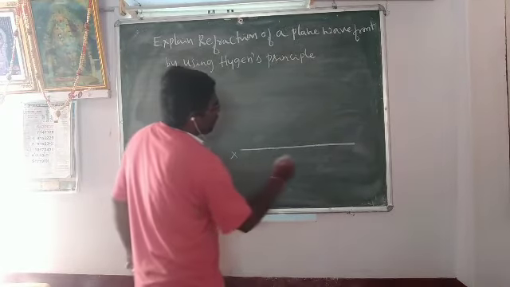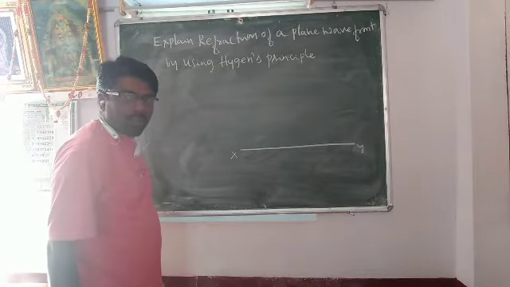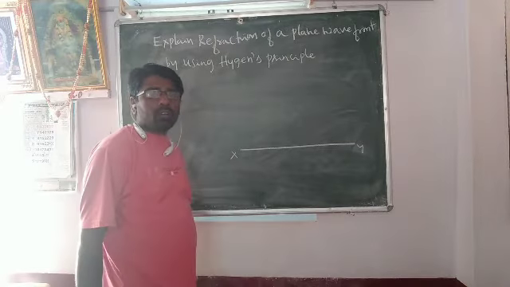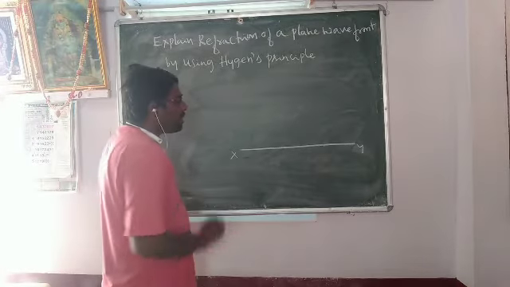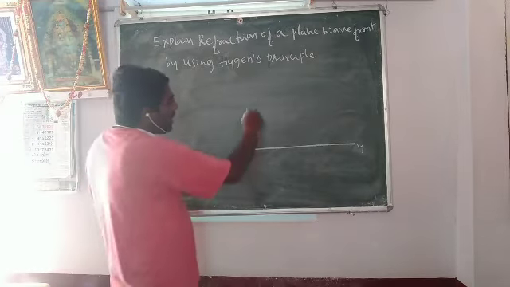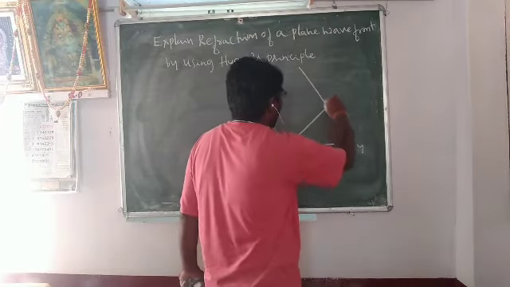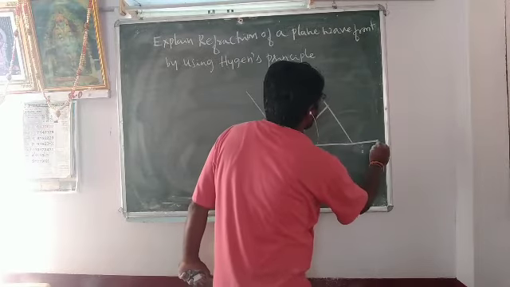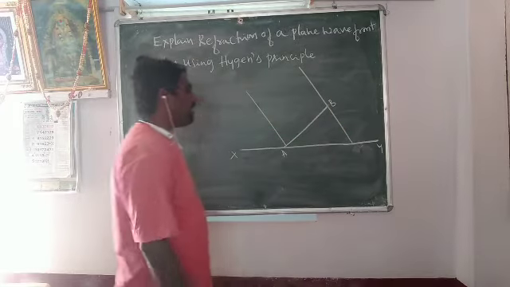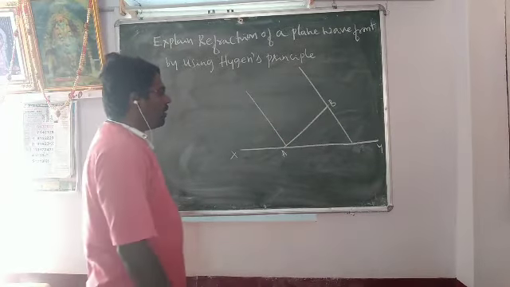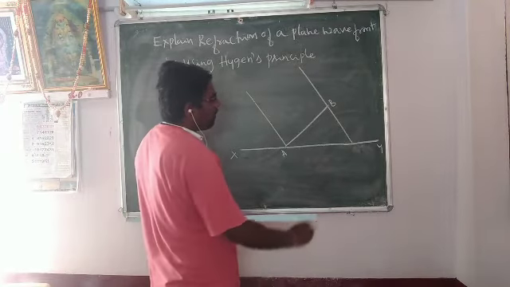First, we take XY to be the refracting surface. What are refracting surfaces? Glass, water, or a lens are many refracting surfaces. You consider XY to be one of the refracting surfaces. A plane wavefront is incident obliquely. A plane wavefront AB is incident on the refracting surface. Point A on the plane wavefront is incident on the refracting surface.